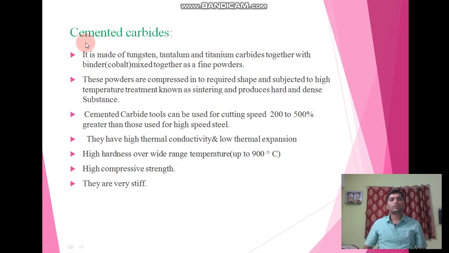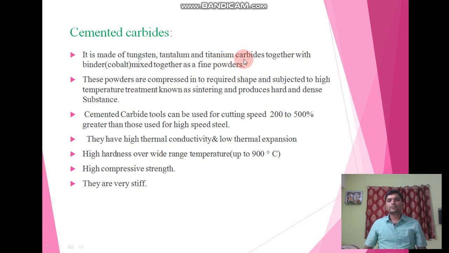Next we are going to discuss cemented carbide. Cemented carbide is made up of tungsten, tantalum and titanium carbides together with a binder, and the binder may be cobalt, mixed together as a fine powder. These powders are compressed into the required shape and subjected to a high temperature treatment known as sintering, which produces a hard and dense substance, called cemented carbide.